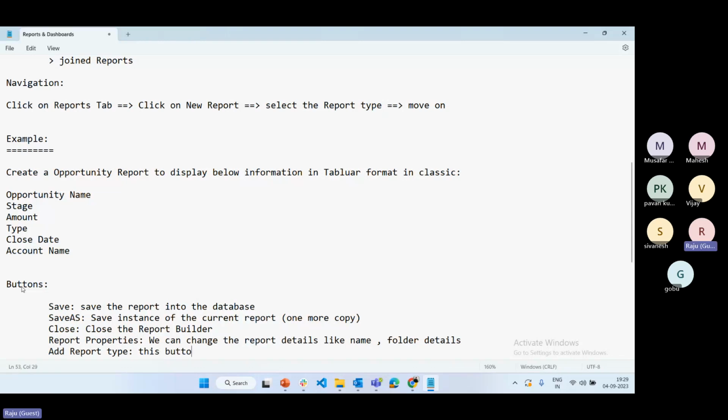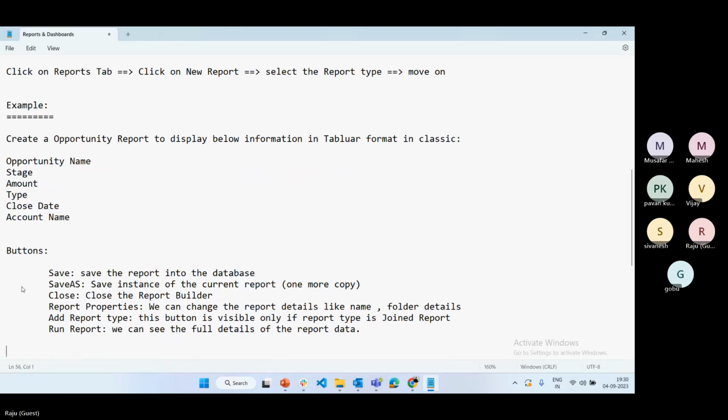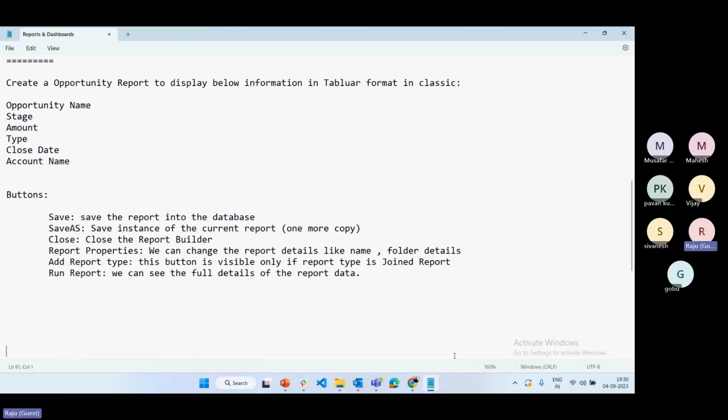This button is visible only if the report type is joint report. And finally, we have a button called run report, so we can see the full details of the report. Okay, report data. Hope you are clear on what buttons are available.